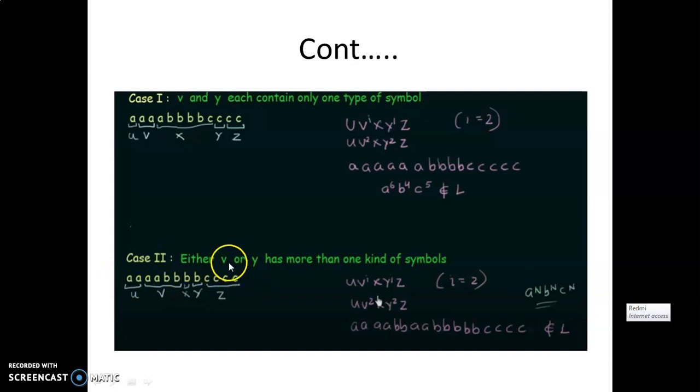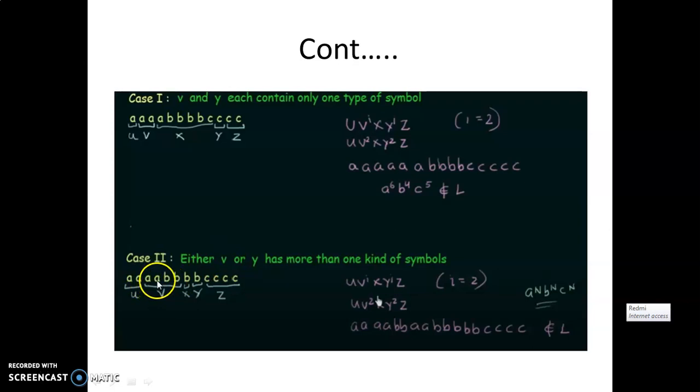But in what way? Either V or Y: either V has to contain more than one kind of symbol, or you can take into Y more than one kind of symbol. So here I have considered that V is not having only one type of symbol.